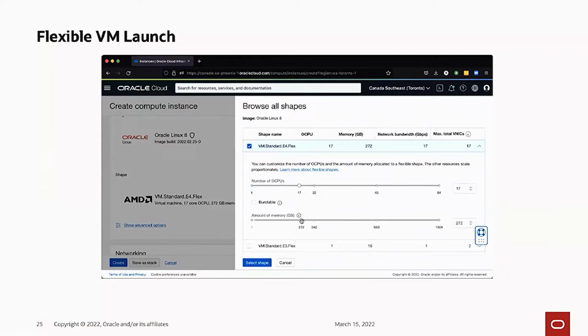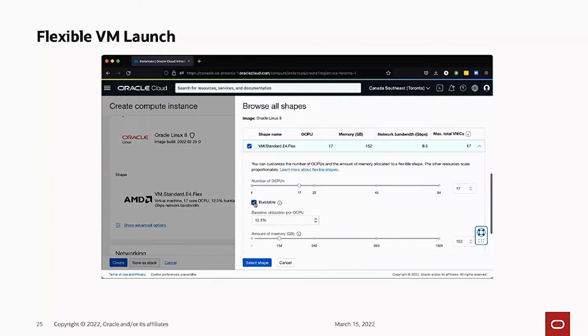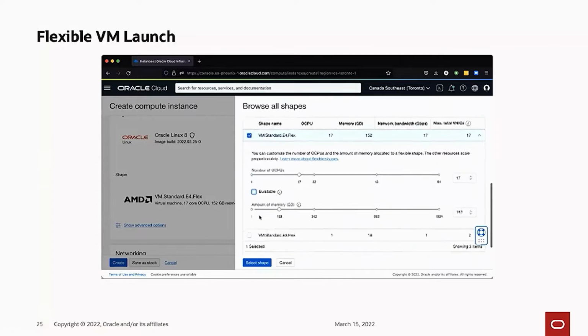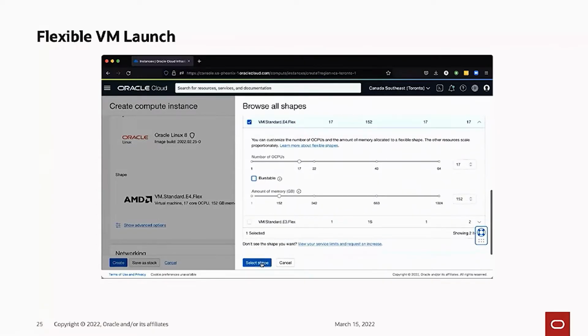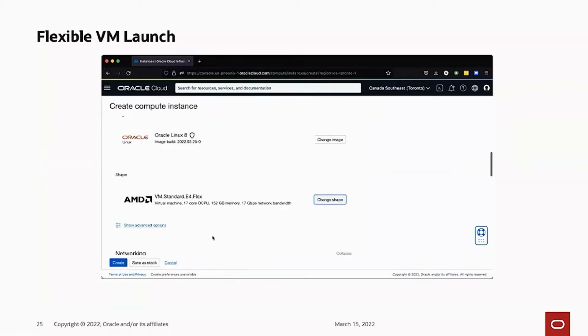And in this case, I've chosen 17 cores, and then I've chosen the amount of memory by changing the slider. You can use the entry box on the right to adjust this even more to the exact amount that you want, and then that's it. That's what we launch.